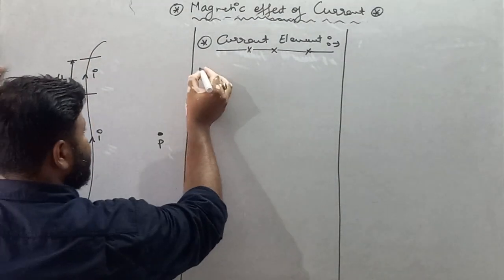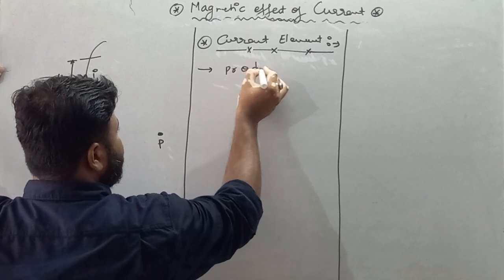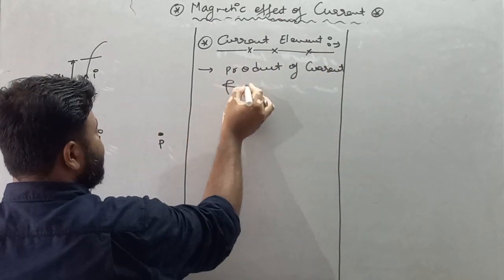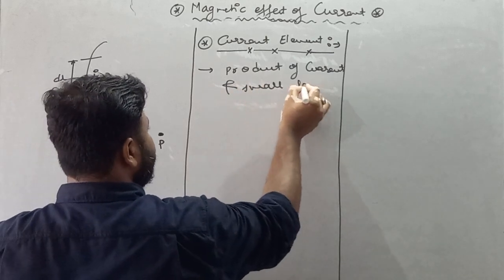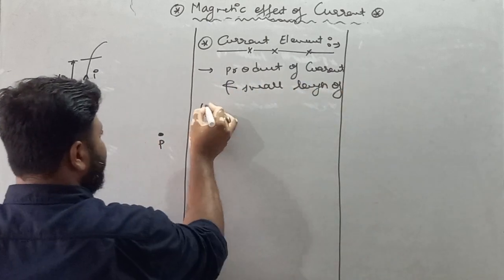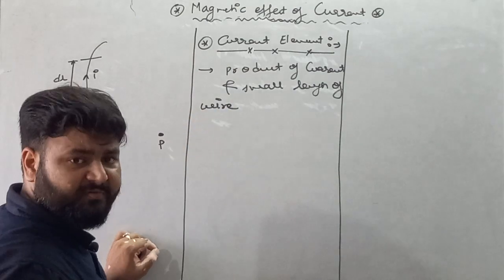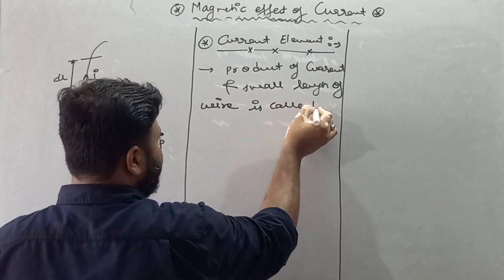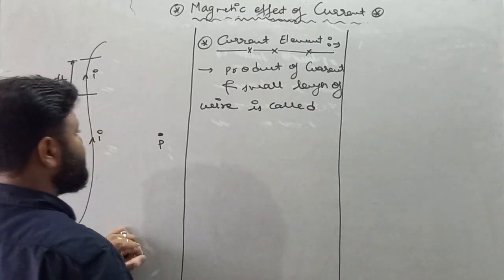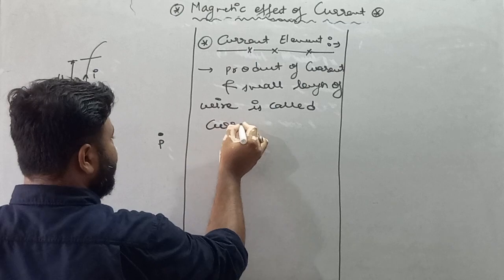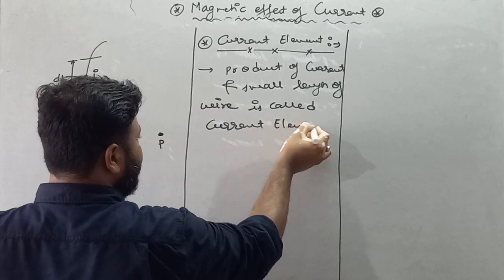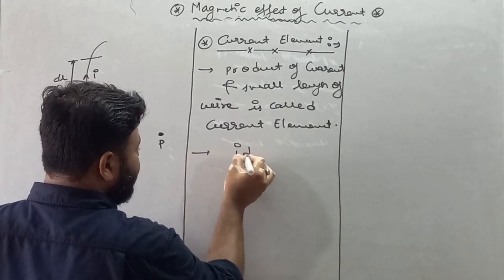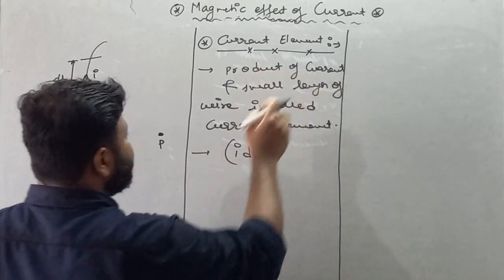Now see my dear student, a current element is basically the product of current and small length of wire. The product of current and small length of wire is called the current element, and the current element is basically I into dl.